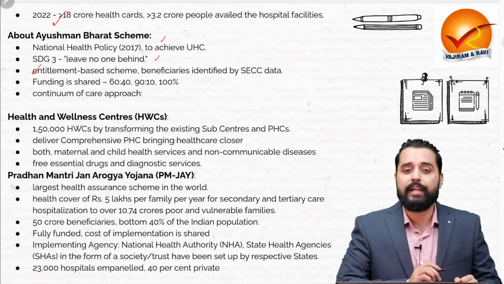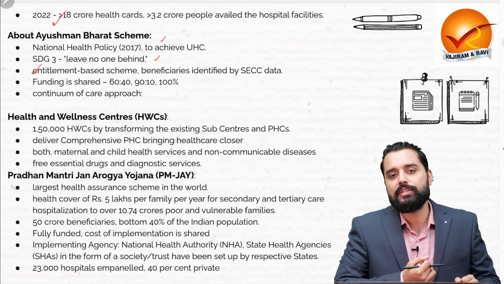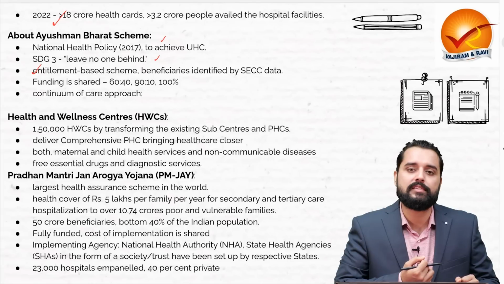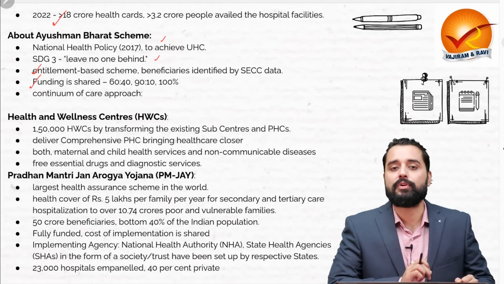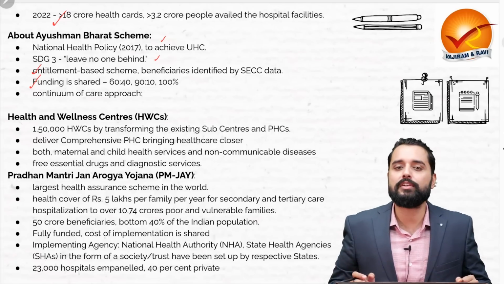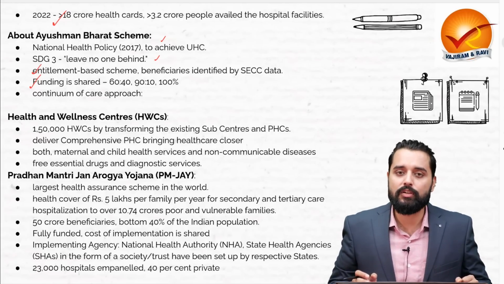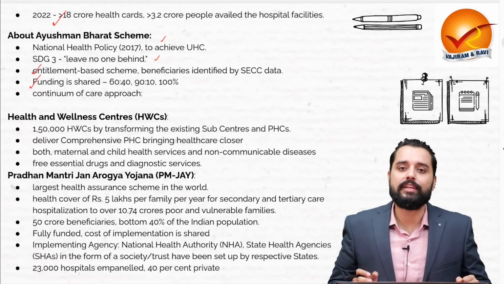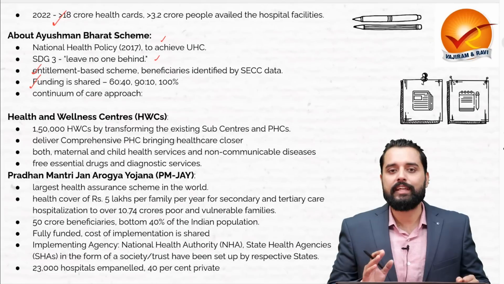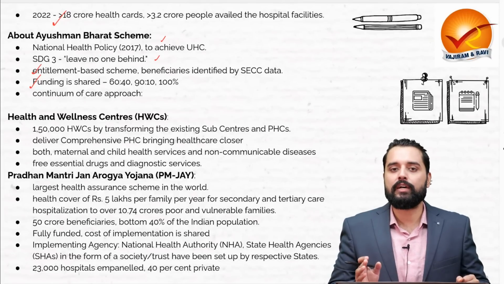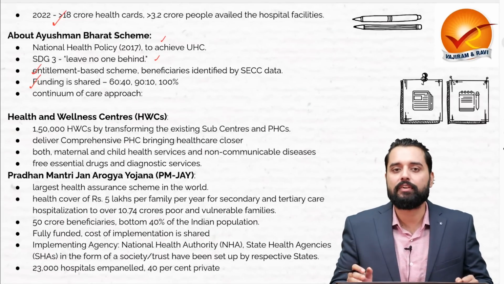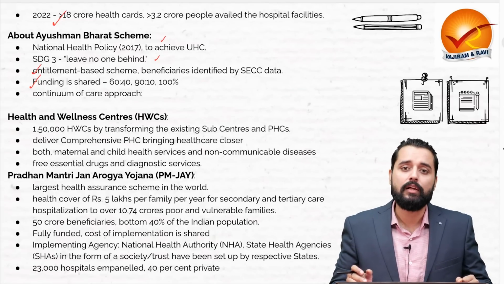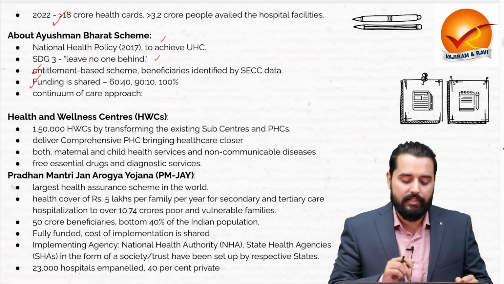Now this is an entitlement based scheme, and the beneficiaries are identified through SECC data, the Socio-Economic Caste Census. The funding is shared 60-40, that is 60% funds are given by the central government and 40% by the state governments or the union territories which have legislatures, whereas 90-10 is the funding ratio for the hilly states, that is Jammu Kashmir, Himachal, Uttarakhand and the northeastern states, and 100% central funding is provided for the union territories without the legislature.